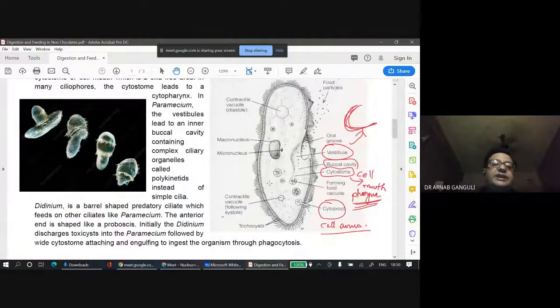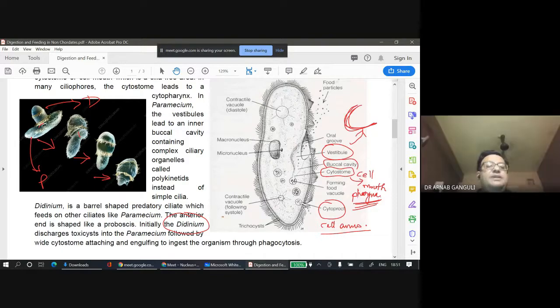So you can see that this is a Didinium. It is another ciliate. This is a paramecium, and this is the Didinium. How is it eating? It goes and attaches gradually. It engulfs it, and then it eats it inside. Phagocytosis takes place, like the same thing which happens when paramecium eats something. This step goes to this step, this goes to this, and then finally they have eaten the paramecium. This is a real photo.